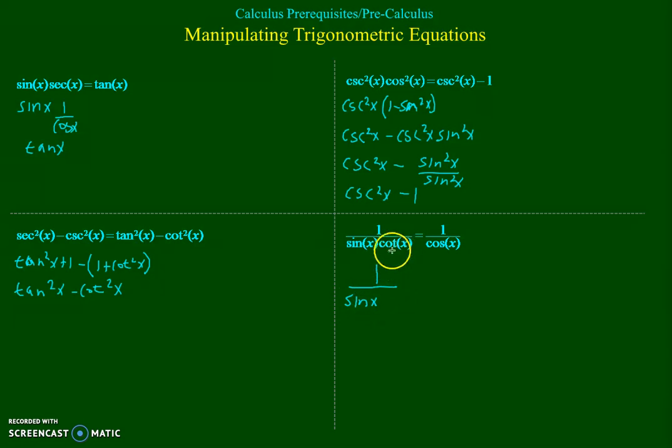For this last problem, we're going to use a fundamental identity, and we're going to say that cotangent is simply cos x over sine x. Sine x divided by sine x is 1, so we're left with 1 over cos x, and they're the same.